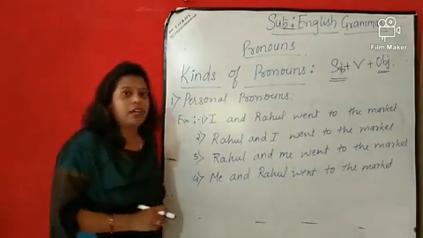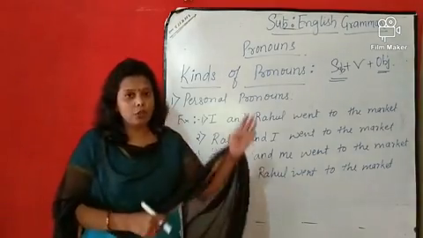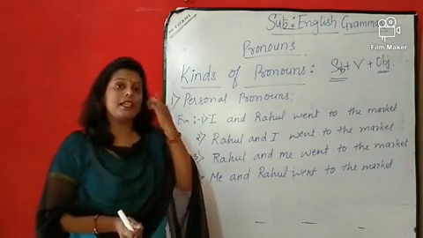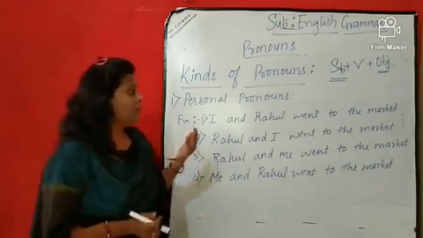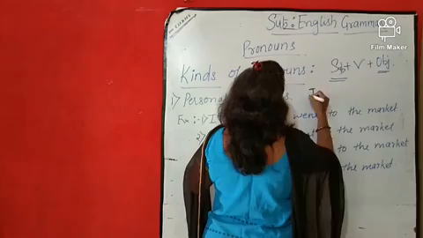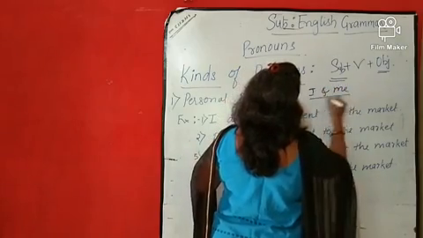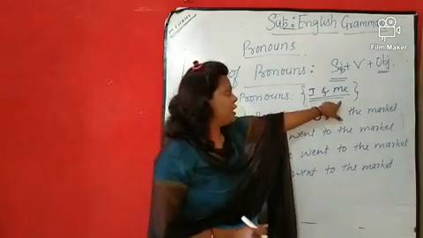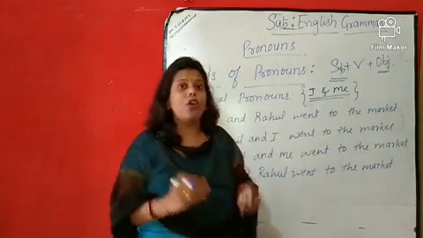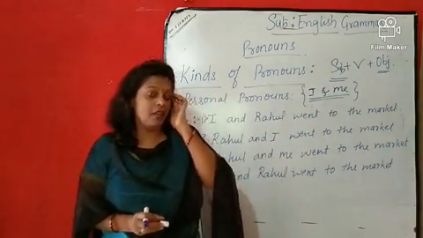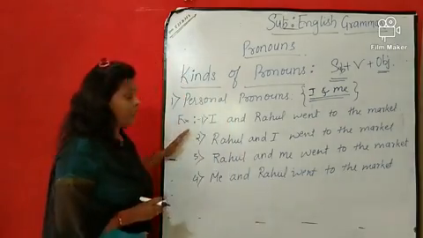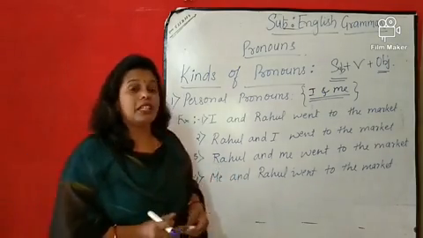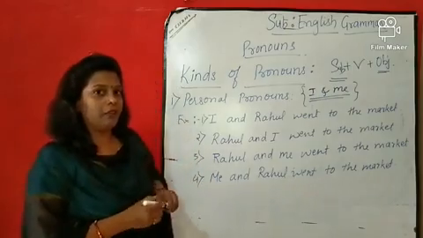Now we are going to see the common mistake that many students make, right? The common mistake is how they use the pronouns I and me. I we are using as a subject pronoun and me we are using as an object pronoun. I have written over here 4 examples. इसमें से one of them is correct and the rest of all are wrong. So we have to find out.